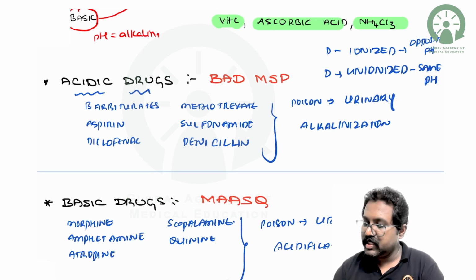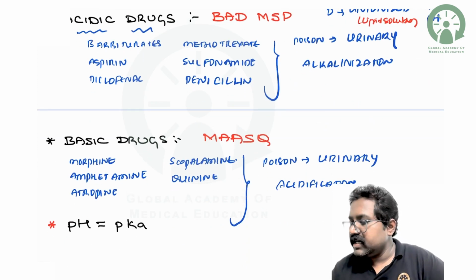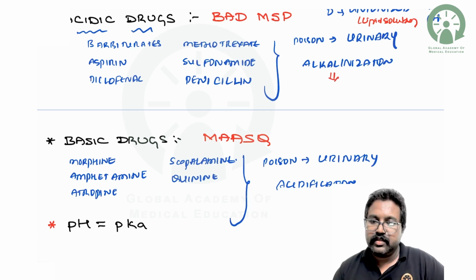That means ionized means it is water soluble, and non-ionized means it is lipid soluble.